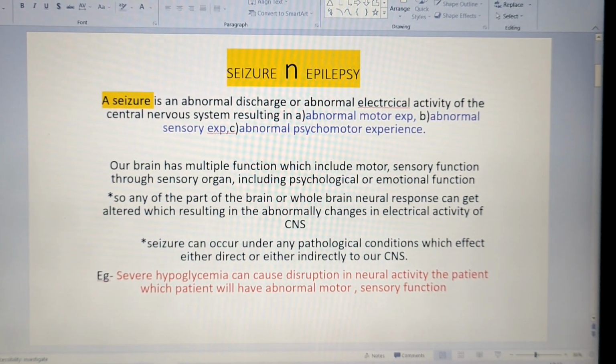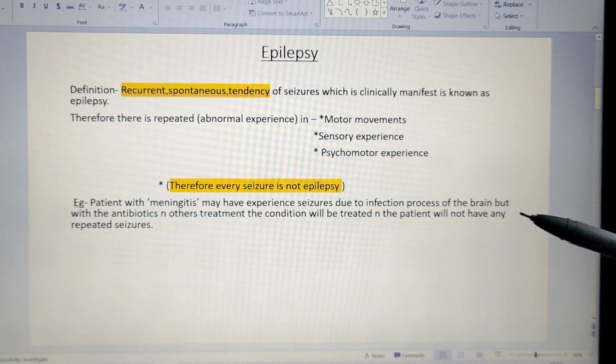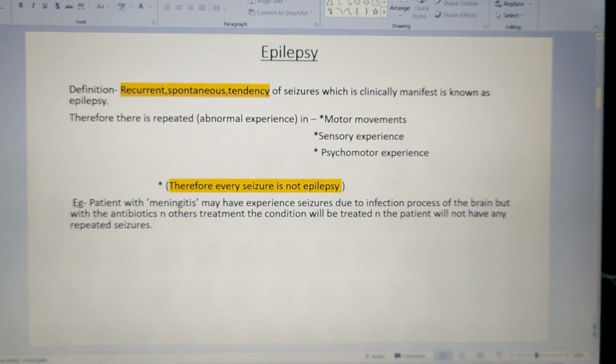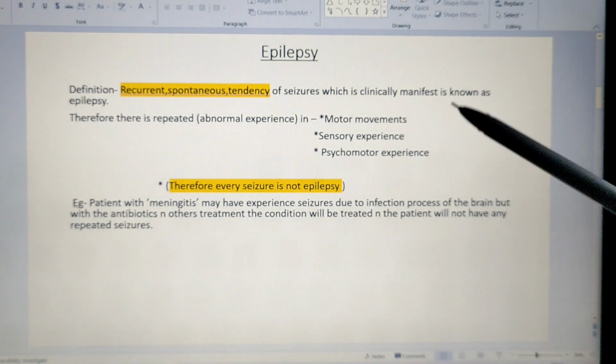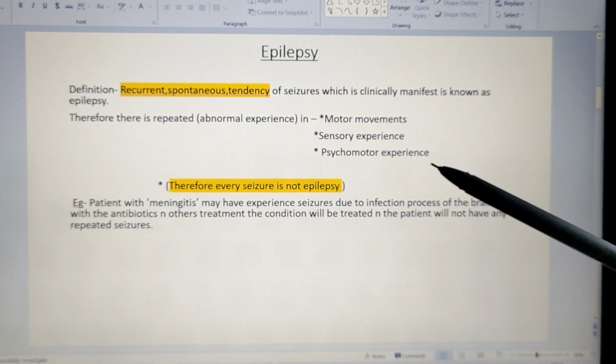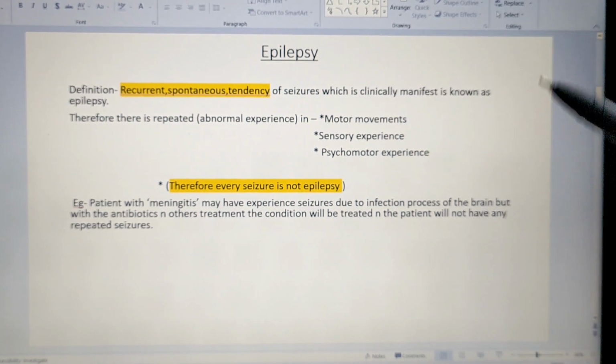Then when will we call it epilepsy? Epilepsy is a repetition of the seizure. So a recurrent spontaneous tendency of the seizure, which clinically manifests, is known as epilepsy. So we have learned that in a seizure, the person can experience abnormal motor movement, abnormal sensory experience, abnormal psychomotor movement or experience. So epilepsy is what? It is the repetition of the seizure.